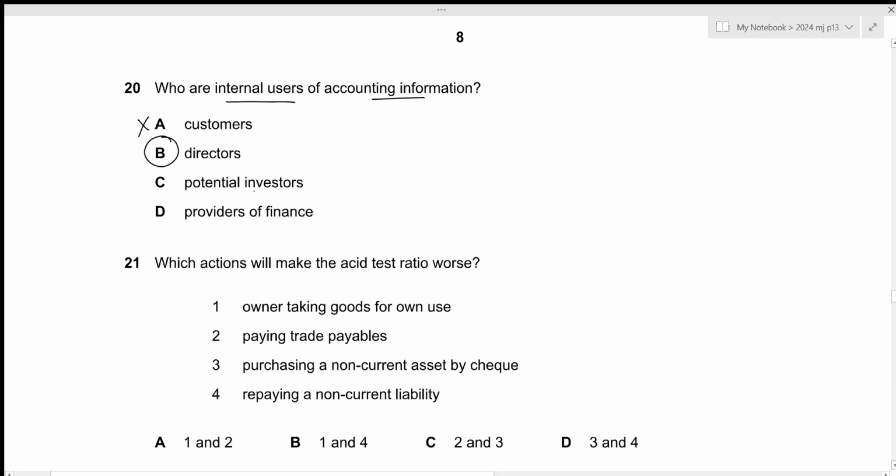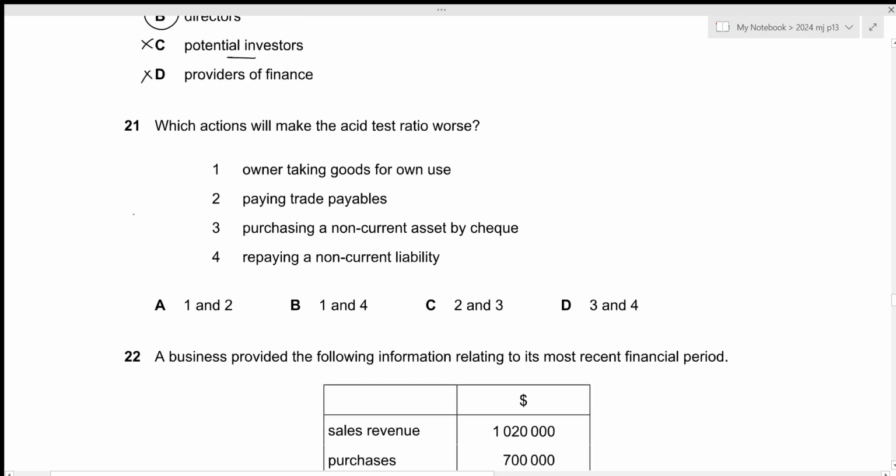The third one is potential investors. Again, they are not directly involved within the business, so that's incorrect. The fourth one is providers of finance. So they are just the lenders. Again, they are not really internally involved. They're just providing finance for running the business. So the correct answer is option B. That is all for the 20th question. Let's move towards the next one.